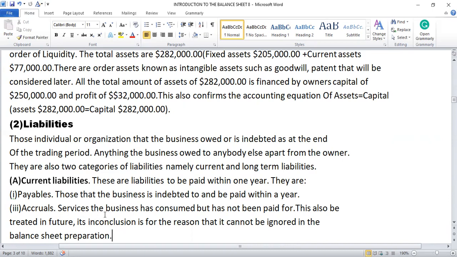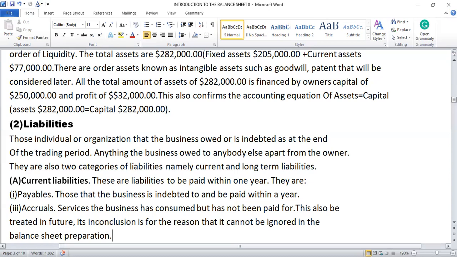Accruals: services that the business has consumed but has not paid for. This will be treated in future. Its inclusion is for the reason that it cannot be ignored in the preparation of the balance sheet. So what do we mean by accruals?